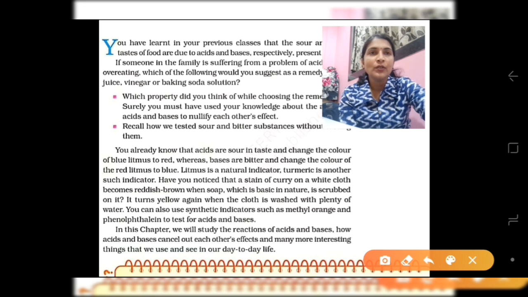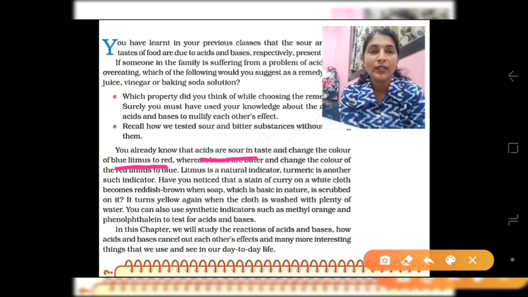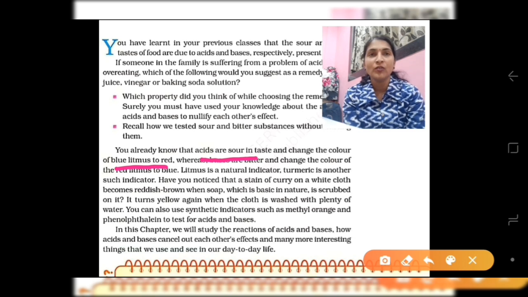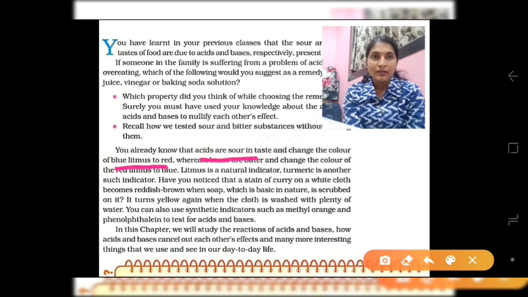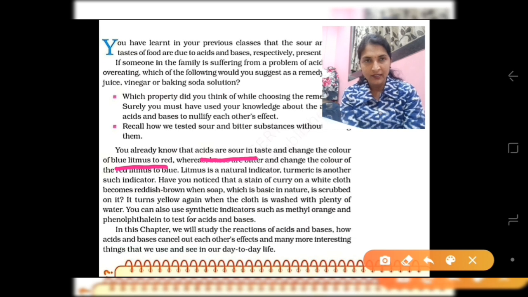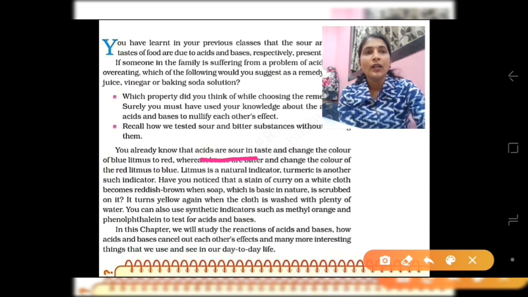Acids are sour in taste. Now this is the property of acids. You have to learn that acids are sour in taste and change the color of blue litmus to red. This is an important note, so you have to write it in the properties of acids. What are the properties of acids? Number one, acids are sour in taste, and acid changes the color of blue litmus to red. If you use red litmus, it will remain red in acid, but blue litmus will turn red. Now the next point is about bases.